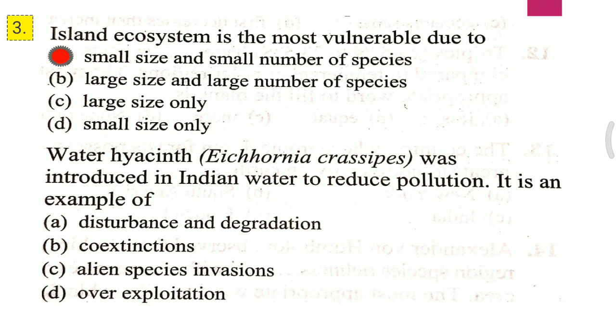Question second. Water hyacinth was introduced in Indian water to reduce pollution. It is an example of: A. Disturbance and degradation, B. Coextinction, C. Alien species invasion, D. Overexploitation. I repeat the question. Water hyacinth was introduced in Indian water to reduce pollution. It is an example of... and the correct answer for the second question is C, that is alien species invasions.